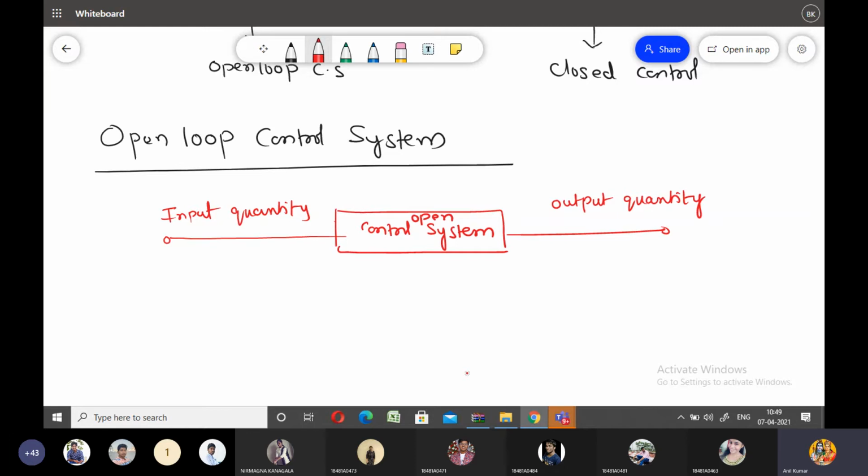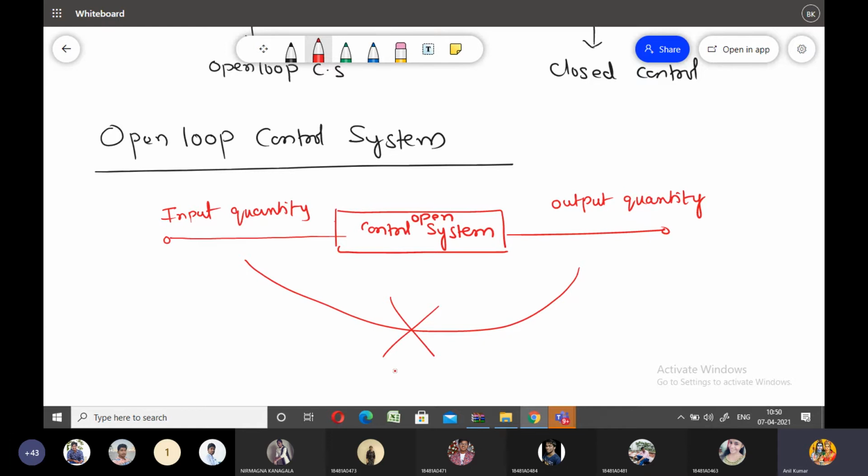I hope you know that in op amps, if there is a connection between output and input, that is nothing but a feedback. Here there is no feedback available between output and input.